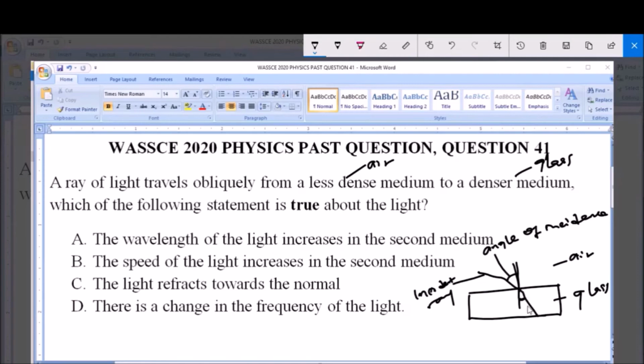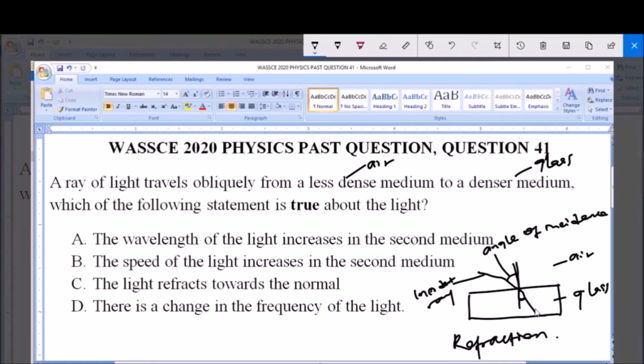Now this phenomenon is what we call refraction. Refraction occurs when light rays bend, that is, change direction as the ray of light passes through media of different densities.